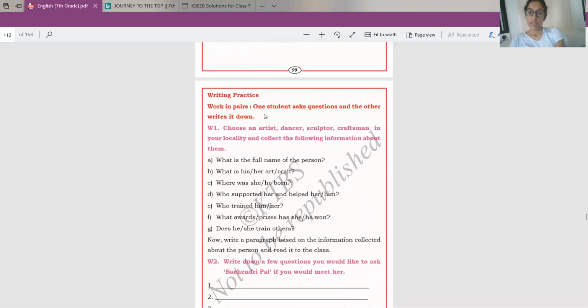Writing practice. Okay, so now because you don't have a partner, what you can do is write down questions and answer them by yourself. Choose an artist, dancer, sculptor, craftsman in your locality and collect the following information about them. So this should be done by you. Take this as your homework. Choose someone like this or anyone in your locality who does a job, and ask these questions to them and write down the answers to them.